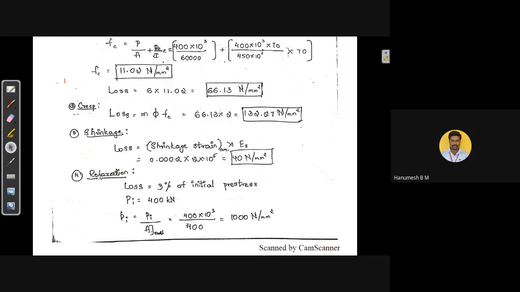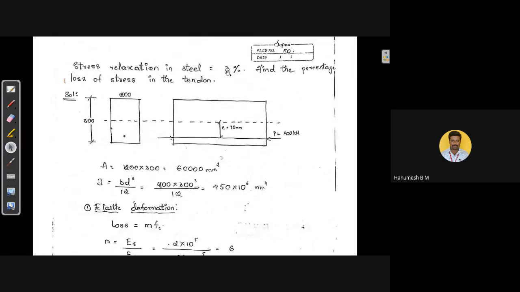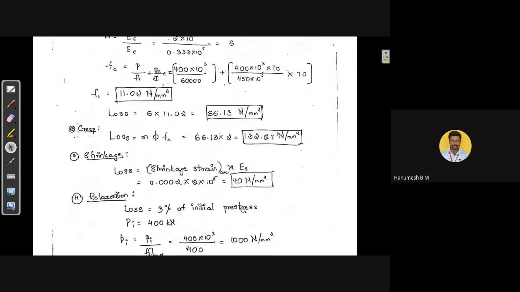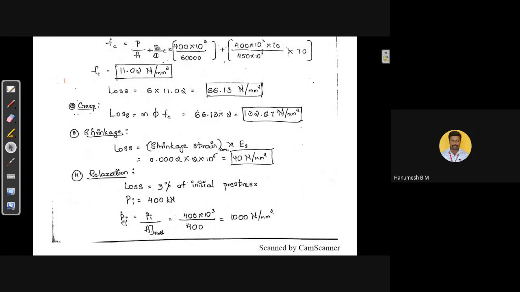In the same way, for relaxation loss, in this problem it has given the relaxation of steel is 3%. Hence, we have to consider only 3% of the initial stress. Then what will be the initial stress? P initial, means stress in the steel at the initial stage, is equal to initial force divided by area of the steel, which is 400 into 10 raised to 3 divided by 400, that is 1000 Newton per mm square. This is the initial stress.